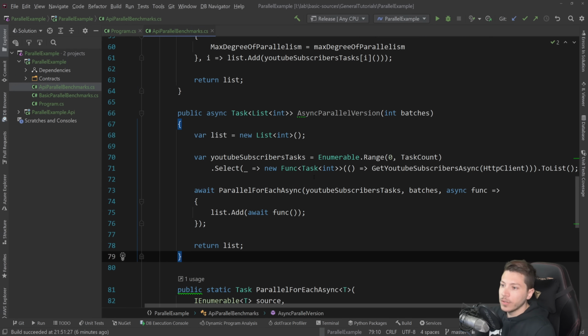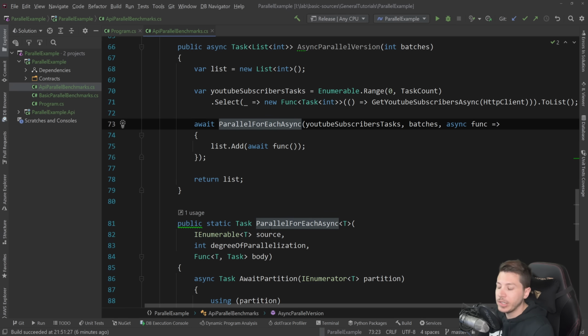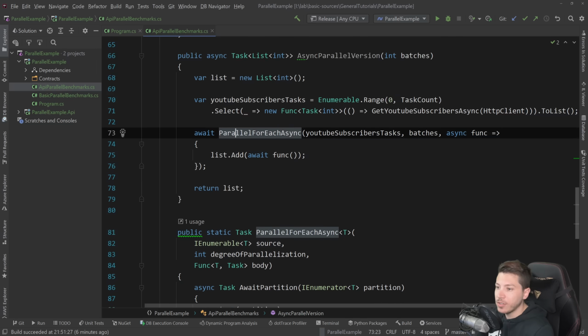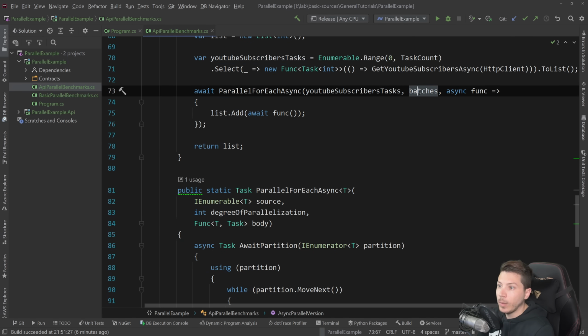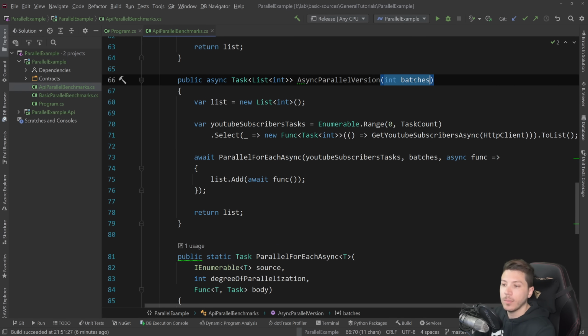And to put it in perspective, this is what the method that will use this method to operate looks like. As you can see, it's very similar to what we had before. And actually, you can make this an extension method to the Parallel class if you want to use it that way. But basically we're awaiting this operation, which accepts all the tasks, and we specify the batches. In this scenario, it's a parameter. I'm going to show you why I made it a parameter, to see how it might perform in different threading configurations.